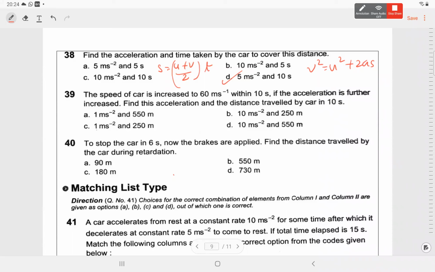And how much is the distance covered? Distance covered will be u plus v by 2 into t. u is 50 and v is 60. So u plus v by 2 is 55, 55 into 10, which is 550. So answer is A. To stop a car in 6 seconds, brakes are applied. Find the distance and the retardation.